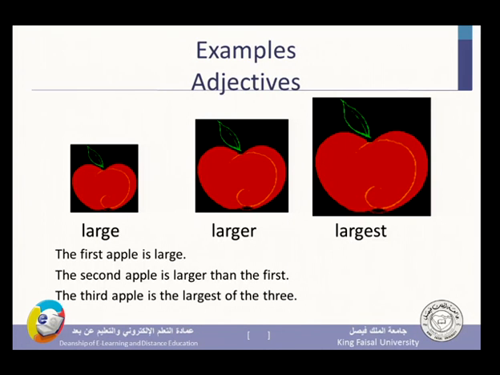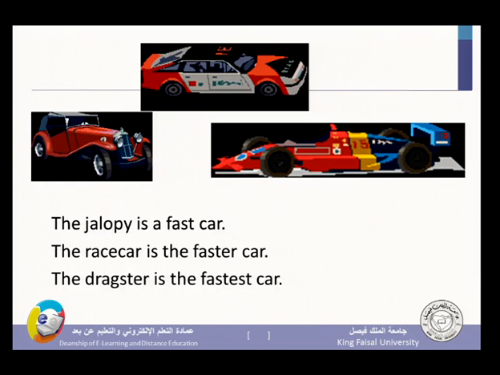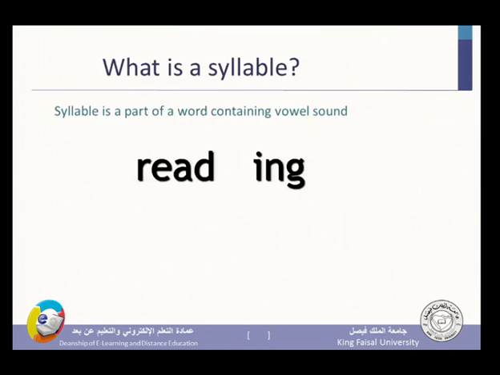Ahmed is tall. Samir is taller. But Ali is the tallest in the class. Which is the superlative? The same examples. And what we mean by syllable. Please try to understand now this from me. You are going to read it.